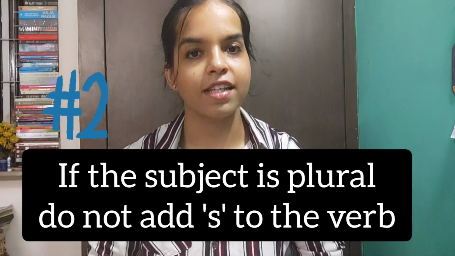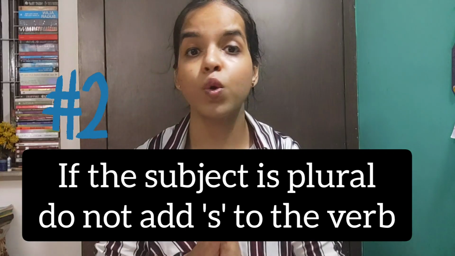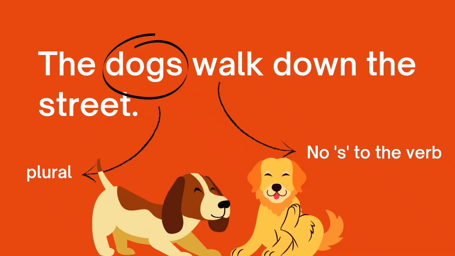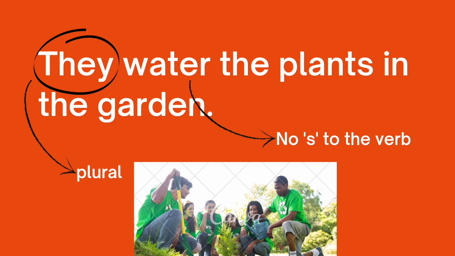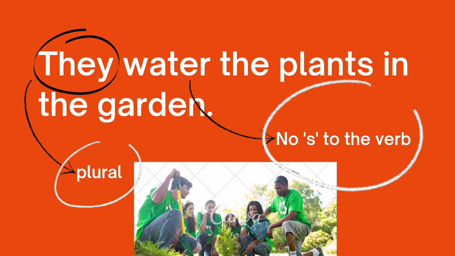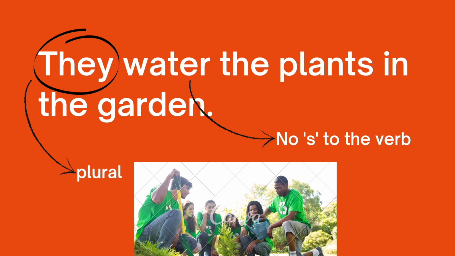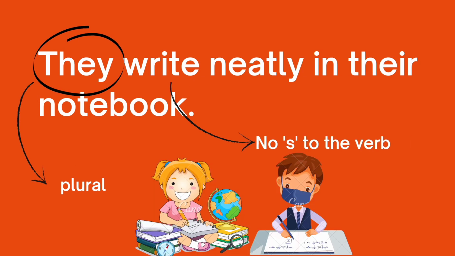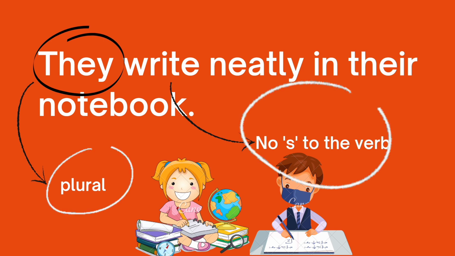The second rule is, if the subject is plural, do not add s to the verb. First example, the dogs walk down the street. In the last one, the dog was singular, but in this one, the subject is plural, so we have not added s to the verb. Second sentence is, they water the plants in the garden. They is a plural subject, so no s to the verb. They water the plants in the garden. Another sentence is, they write neatly in their notebook. As we can see, there are two children sitting there, so they is a plural subject and no s to the verb.